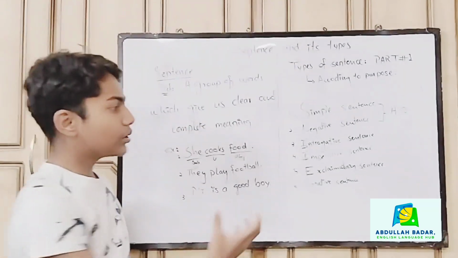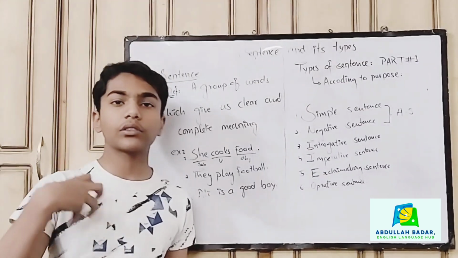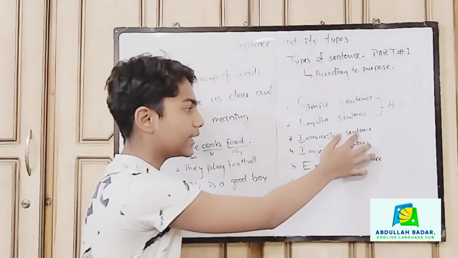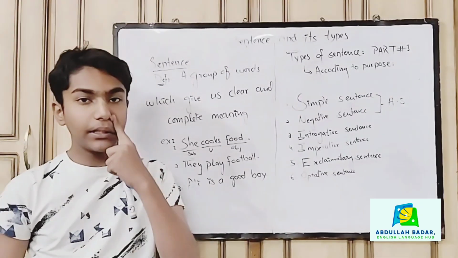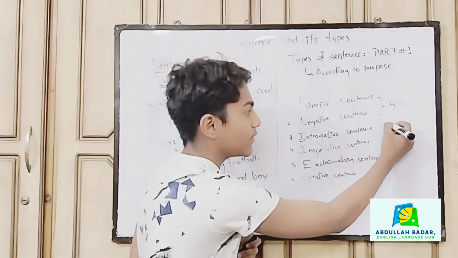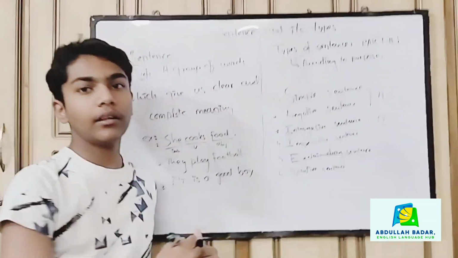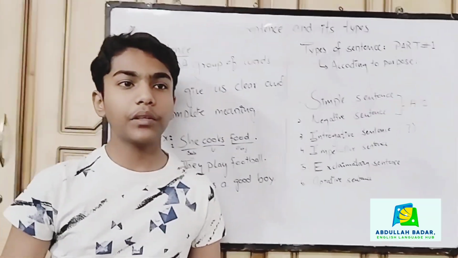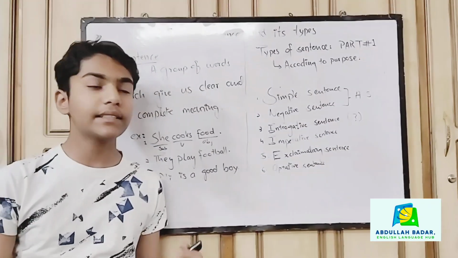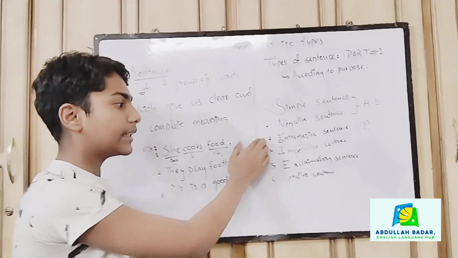Then those sentences in which we ask questions are called interrogative sentences. And there's a note that at the end of an interrogative sentence we always use a question mark. For example, what are you doing? What is your name? So these are interrogative sentences.